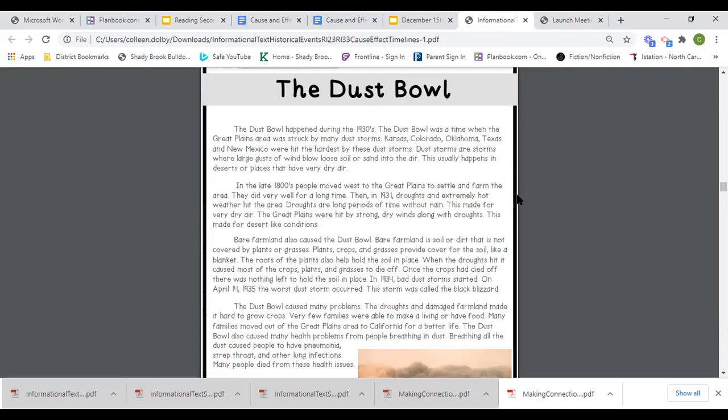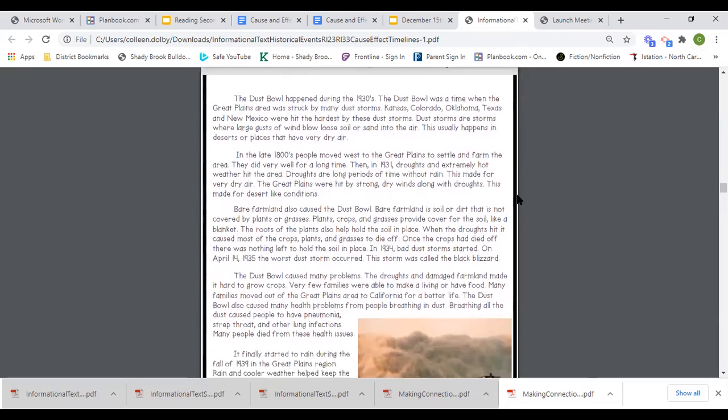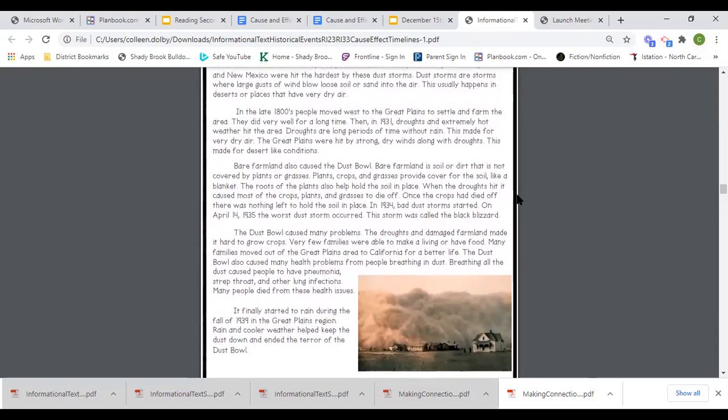Bare farmland also caused the Dust Bowl. Bare farmland is soil or dirt that is not covered by plants or grasses. Plants, crops, and grasses provide cover for the soil like a blanket. The roots of the plants also help hold the soil in place. When the droughts hit, it caused most of the crops, plants, and grasses to die off. Once the crops had died off, there was nothing left to hold the soil in place.